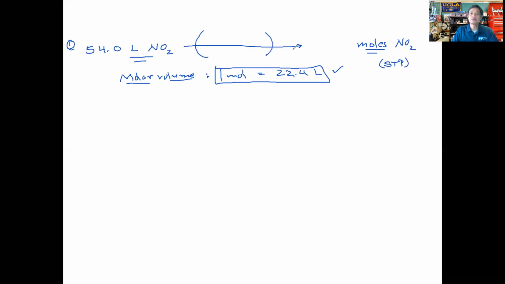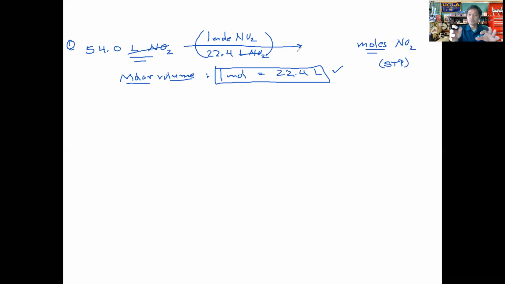Now, how do we use the conversion factor to determine the number of moles? Well, we want to set this up in such a manner where the starting unit cancels out, and we end up with moles on both sides of the arrow. Okay, so how do we do that? Well, if we place moles on top, and I'm going to go ahead here and plug in the gas itself, moles of nitrogen dioxide gas, okay, and we put the volume on the bottom, 22.4 liters of nitrogen dioxide gas. If you set it up this way, where it's 1 mole over 22.4 liters, the unit of liter cancels out. We end up with moles on both sides of the arrow, which means then we plugged in our conversion factor correctly.